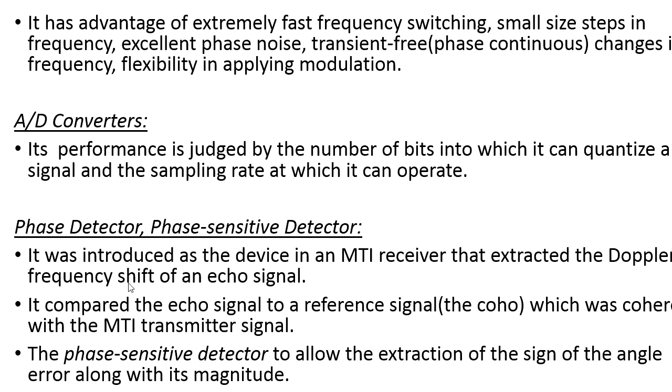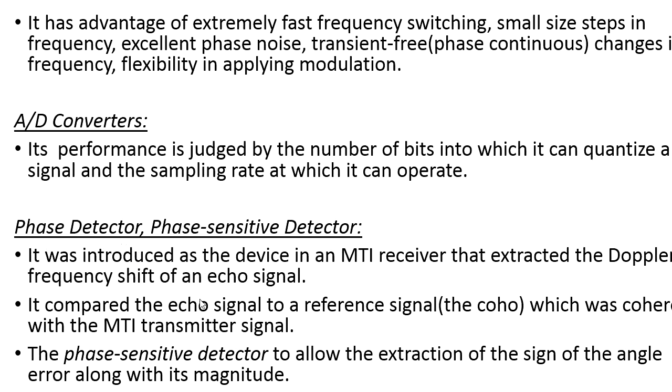So we need to compare the echo signal with the reference signal generated by the COHO oscillator in the MTI radar, in order to extract the Doppler frequency shift component present in the echo signal.